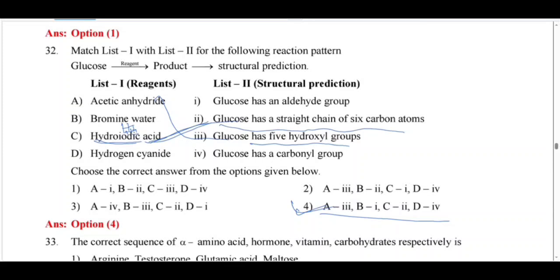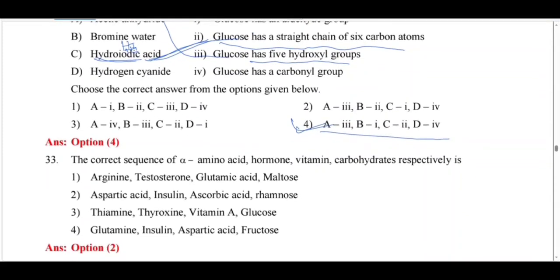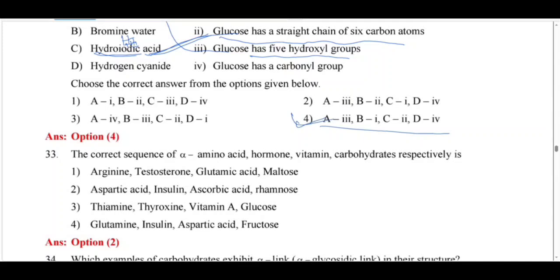Next, I move to 33. The correct sequence about alpha amino acids, hormones, vitamins and carbohydrates. Check with alpha amino acids: arginine, aspartic acid, thiamine, glutamine. Here, aspartic acid is an alpha amino acid. Okay. Then hormone, insulin is a hormone.